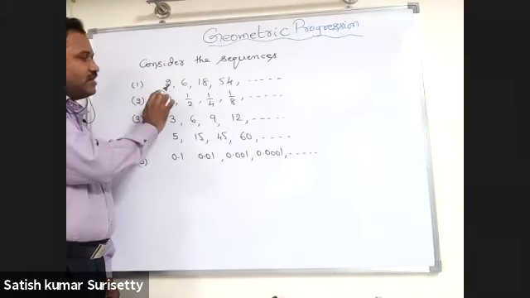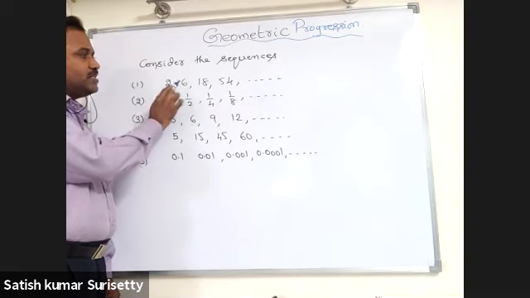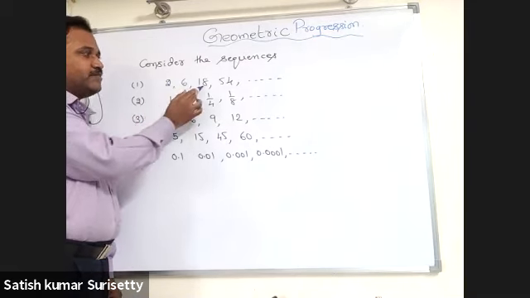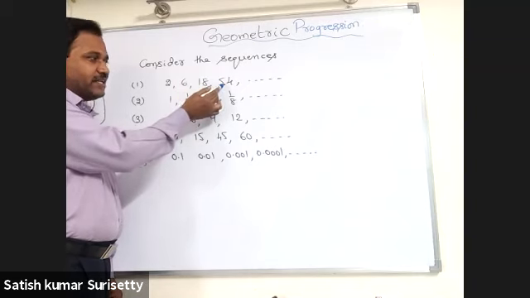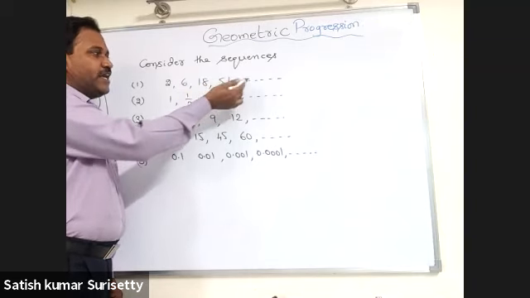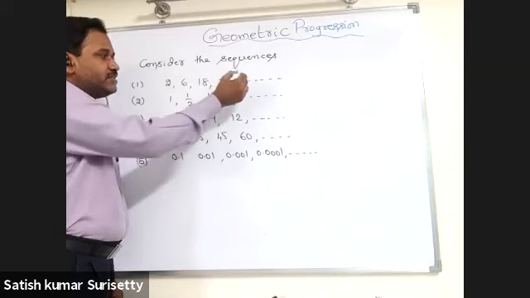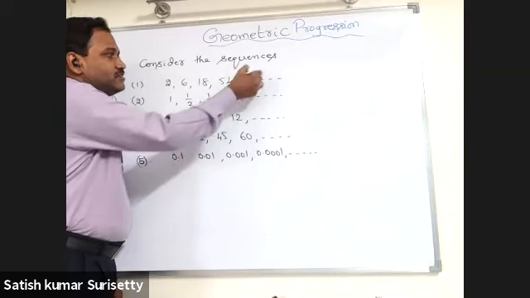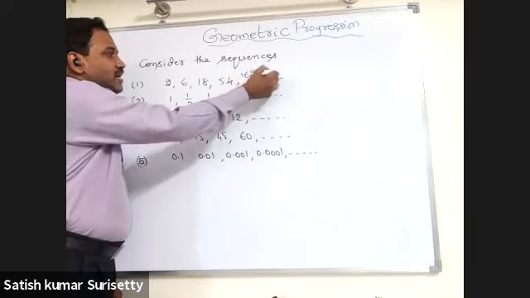Multiply by 3. From the previous number to the next number, it is multiplied by 3. So the next number can be obtained by multiplying by 3. How much will it be? 162.